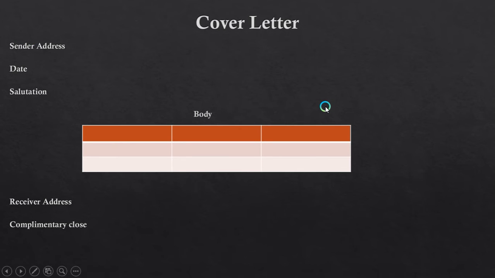Now as you can see on the screen, what is a cover letter? A cover letter is basically used while you are applying for some job, or while you are applying for some higher studies. Then you have to fill up a form, an application form. You have to attach all the documents that are required, and along with all those details in the form of documents, you have to attach a cover letter.